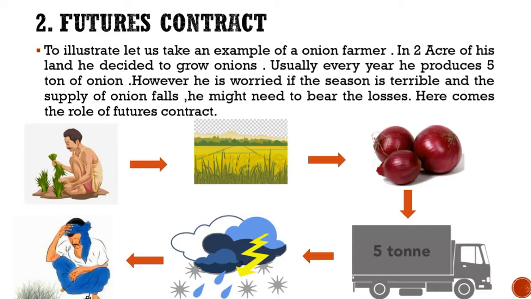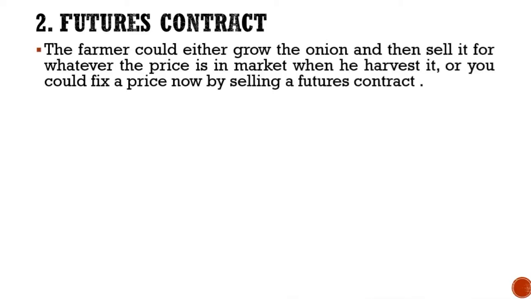So now here comes the role of the future contract. Now let us see how a future contract can come into the picture. The farmer could either grow the onion and then sell it for whatever price is there in the market when he harvests it, or he could fix a price now by selling a future contract.